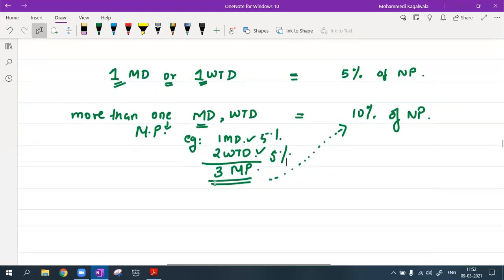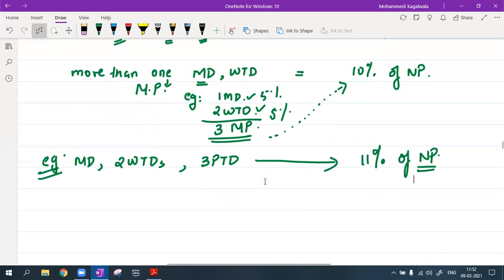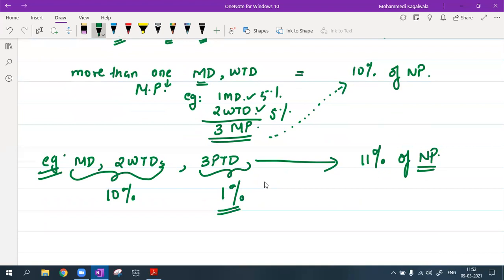Okay. Now say suppose there is an MD, there are two whole-time directors and there are 3 part-time directors. All of them together, for all of them together, company can remove maximum 11% of net profit. How did the maximum 11% of net profit come? Because for them maximum 10%, also for part-time directors it is 1%. So that is total 11%.